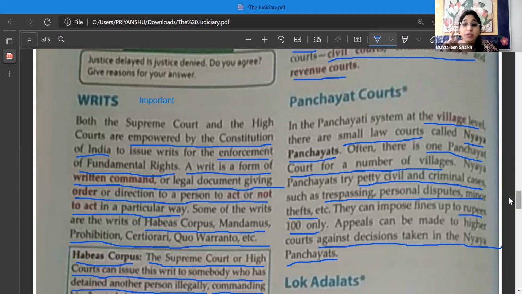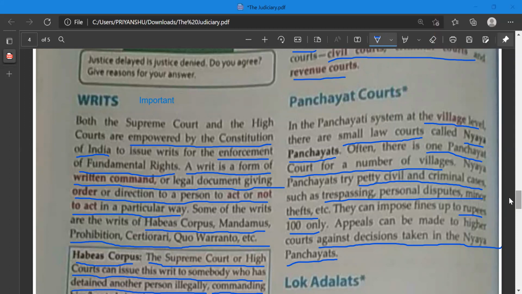But then we are in urban areas. For us, it is just 100 rupees only. What a big deal. But for people who are staying in villages, that's a big amount.